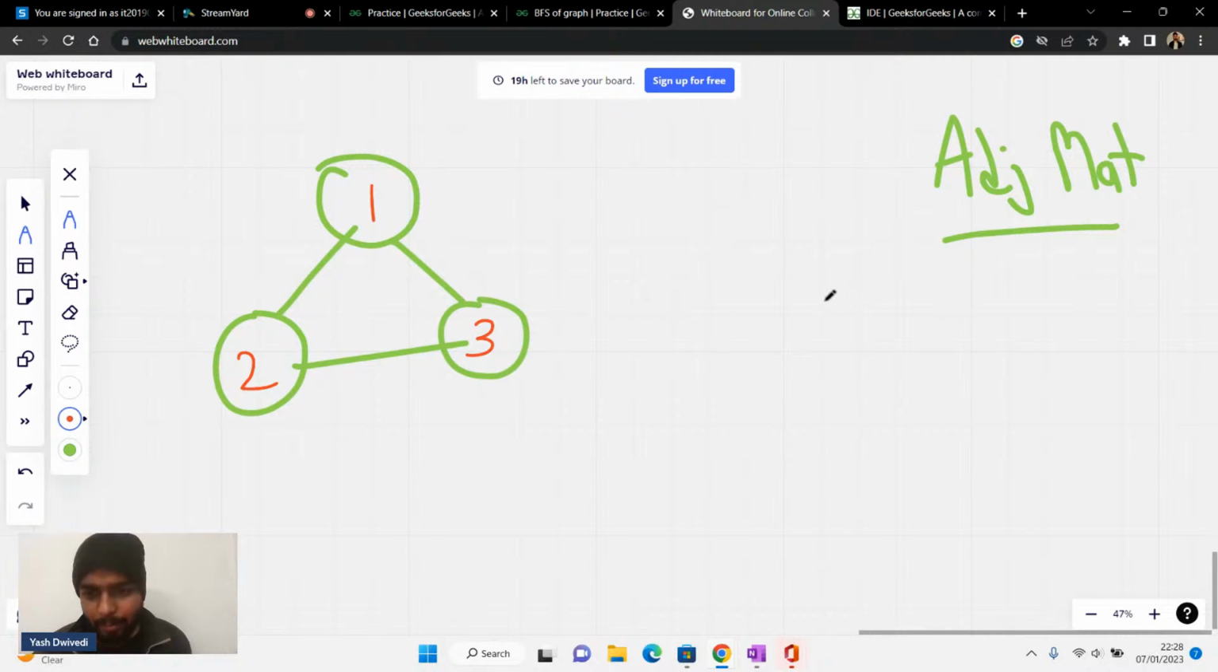Now in the adjacency list, one is connected to which nodes? Please comment down quickly, guys. One is connected to which of the nodes? Please tell me.